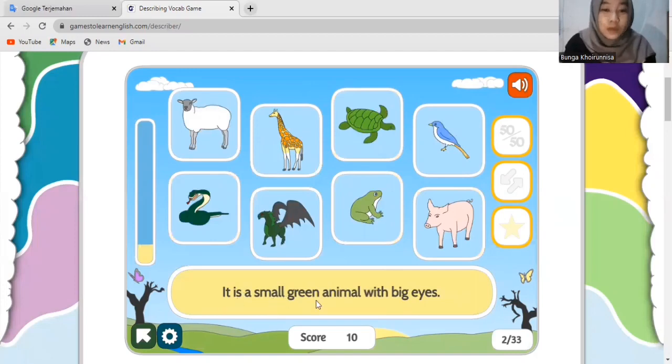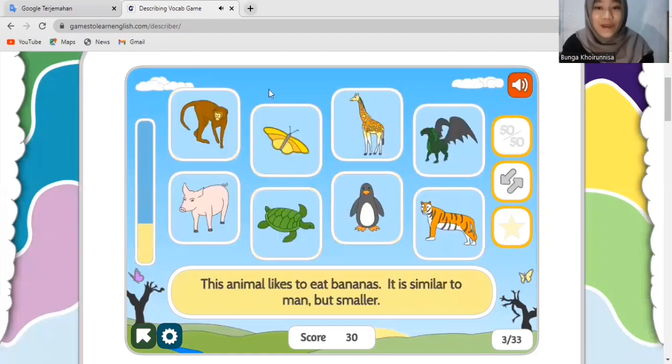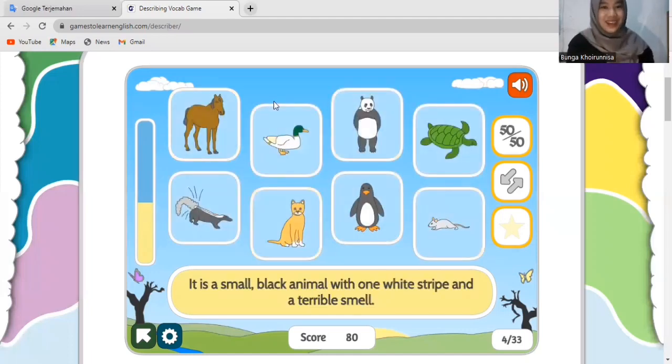So the next it is small green animal with big eyes. So what is that? It's a giraffe? No, it's a frog. Great, good job everyone. Okay, next. This animal likes to eat bananas. It is similar to man but smaller. What is that? Apa coba ayo? It is tiger? No. So what is that? It's a monkey. Great everyone. Alright, next question.